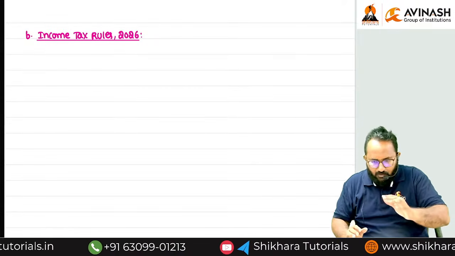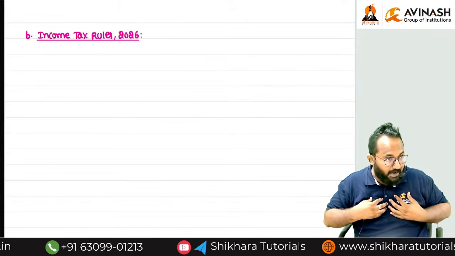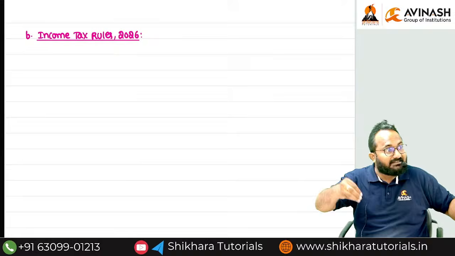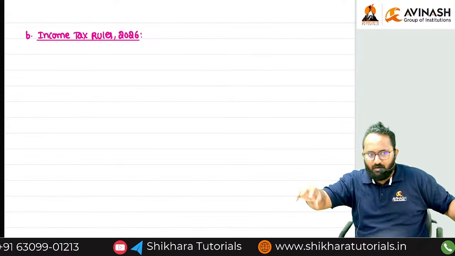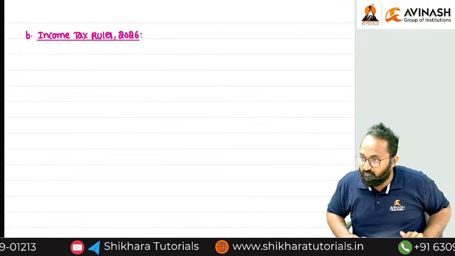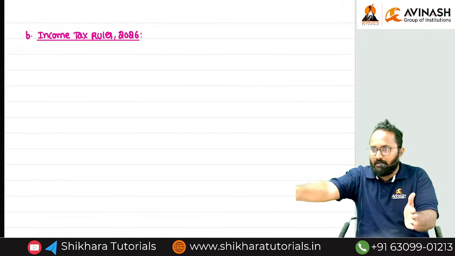Here, this section's implementation is extremely difficult if I am paying agriculturalists. That's why they gave this exception in the rules. Without the rule, this section's implementation is difficult. Whenever it is difficult, they will always give a rule.